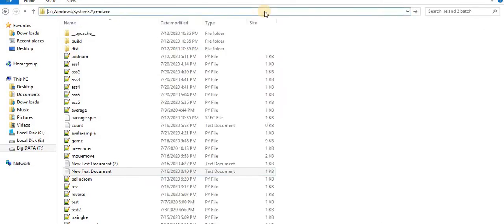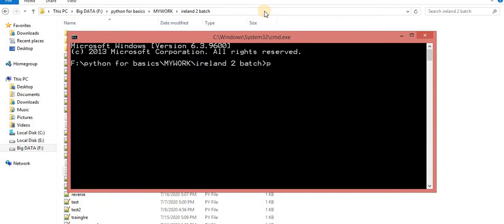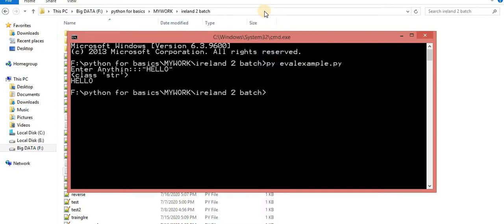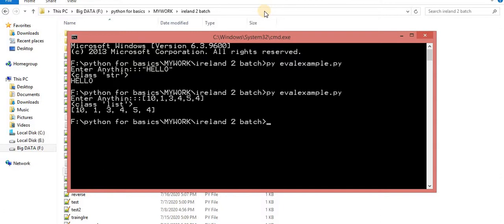So in cmd, let's suppose py eval example. Now you can understand it. Enter anything. This time I am entering a string. So what is this? This one is a string, so you are getting the class string. I didn't do the typecasting for the same. Now I pass a list, and it is considering this one a list. You can check it out. Exactly the data in the same format.